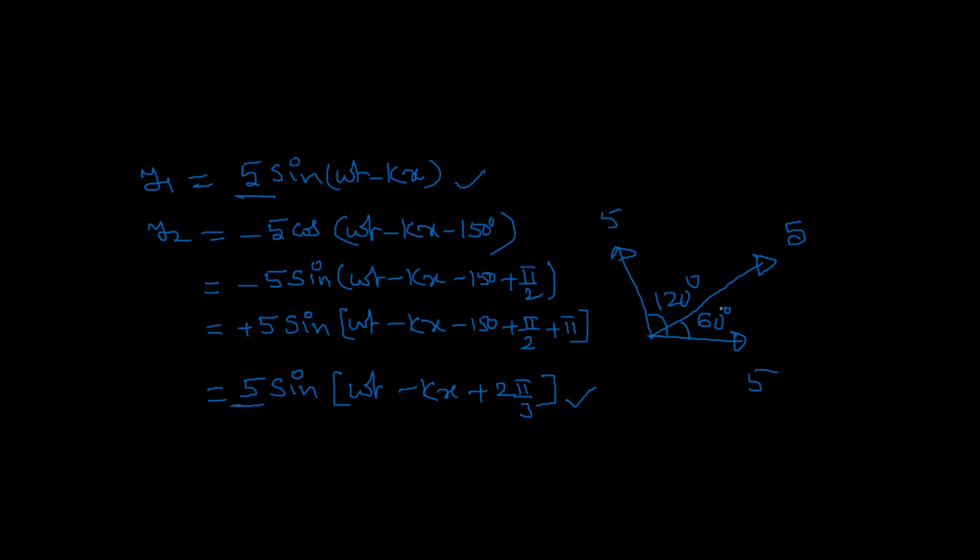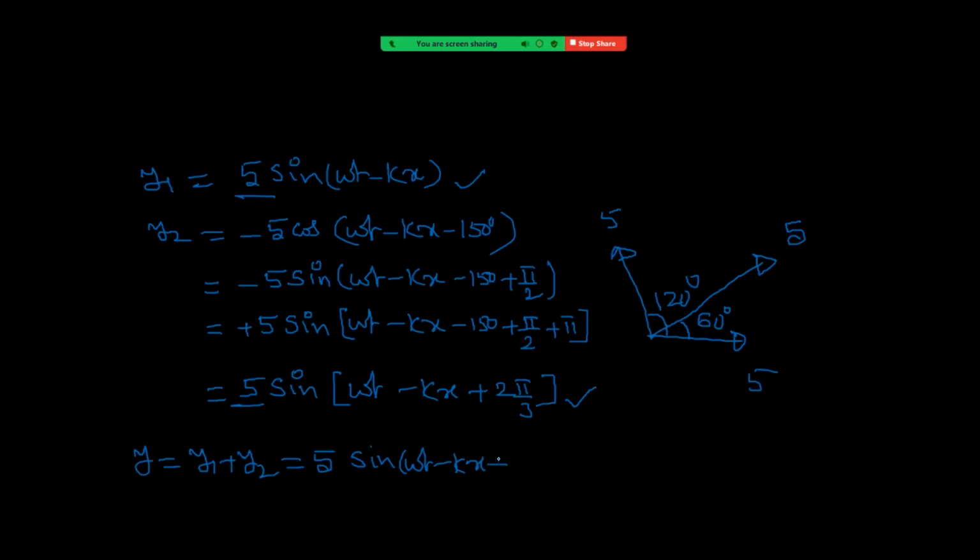If they now ask to write the equation for the resultant wave, then see how to write that equation. Y equal to y1 plus y2, that is, we got magnitude 5, so 5 sine(omega t minus kx plus 60), since the angle made by the resultant with the first vector is 60.